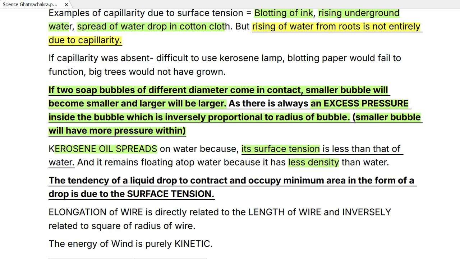Kerosene oil. The tendency of a liquid drop to contract and occupy minimum area in the form of a drop is due to the surface tension. Elongation of the wire is directly related to the length of the wire and inversely related to the square of the radius of the wire. So if you elongate a wire, the elongation is directly related to the length, so the more the length increases, the more the elongation, but the more you elongate, the radius decreases, and it decreases at the rate of the square. So remember this. Okay.